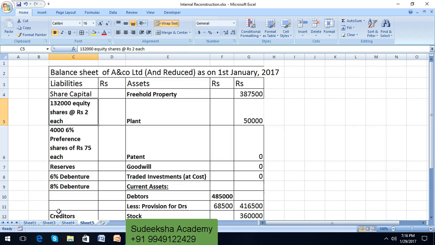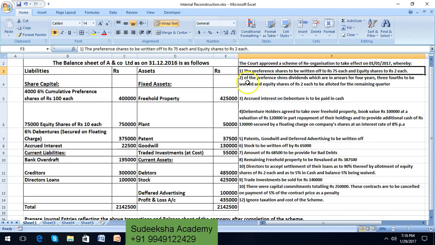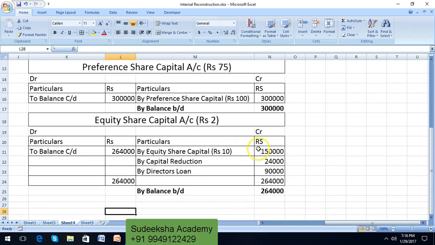Next, going down to the liability side, equity share capital. Earlier there was equity share capital to the extent of 7,50,000 consisting of shares of rupees 10 each, but they have been brought down to rupees 2 each. This is what we have seen in the first adjustment. So we have opened an equity share capital account, and the adjustments have been posted.